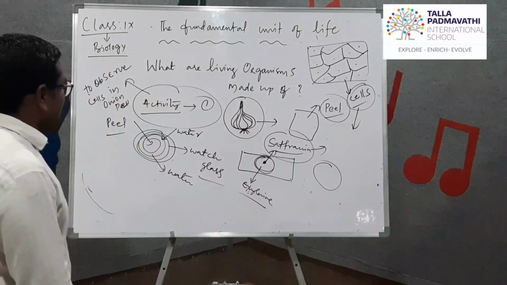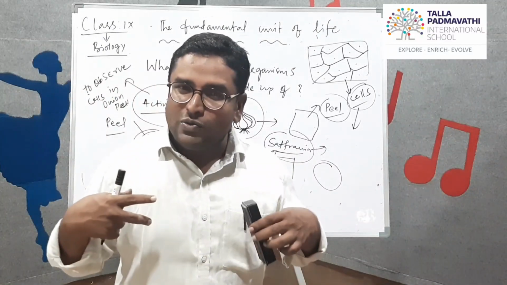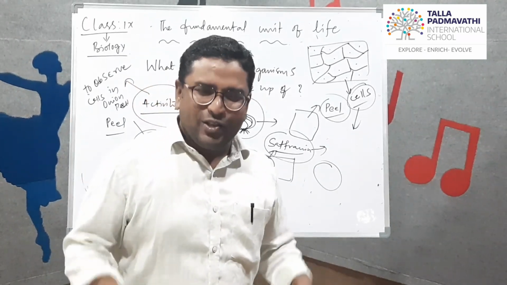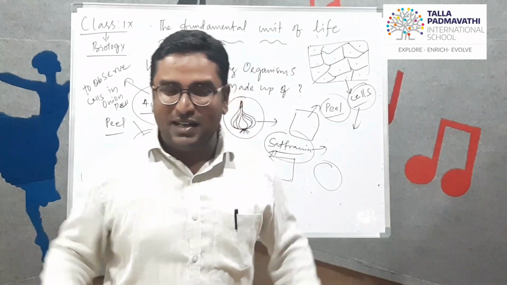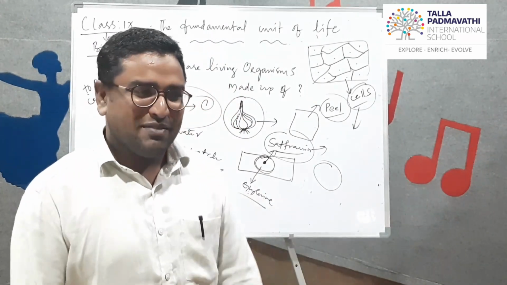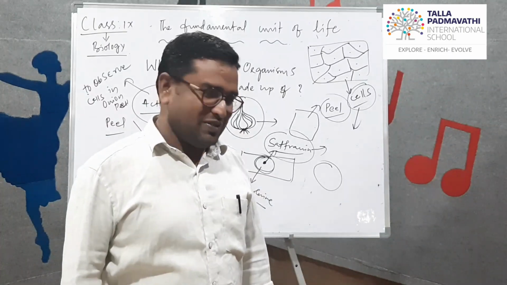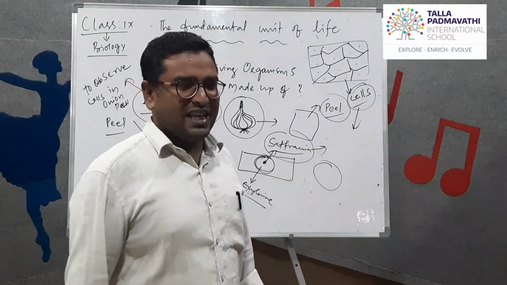So microscopes help us study the microscopic structure. We can also give a title, behind the microscope. Behind the microscope means inside the microscope; inside the microscope you can study the cells.